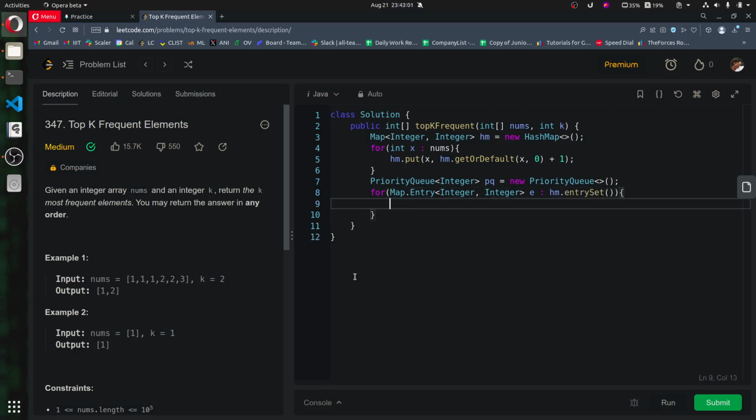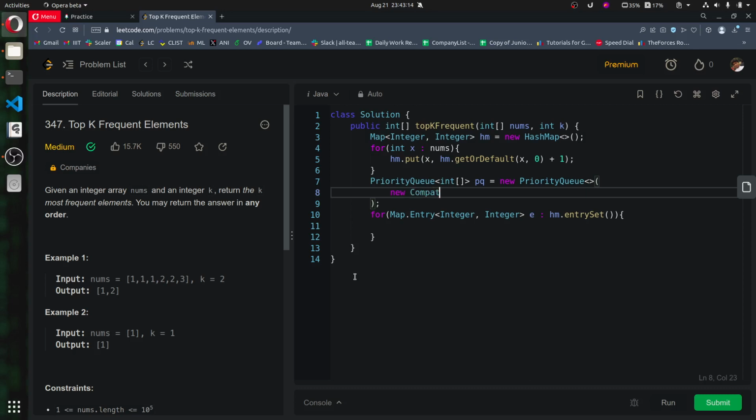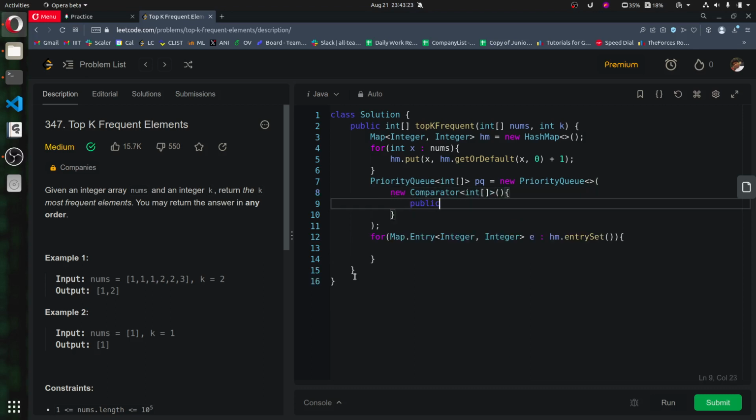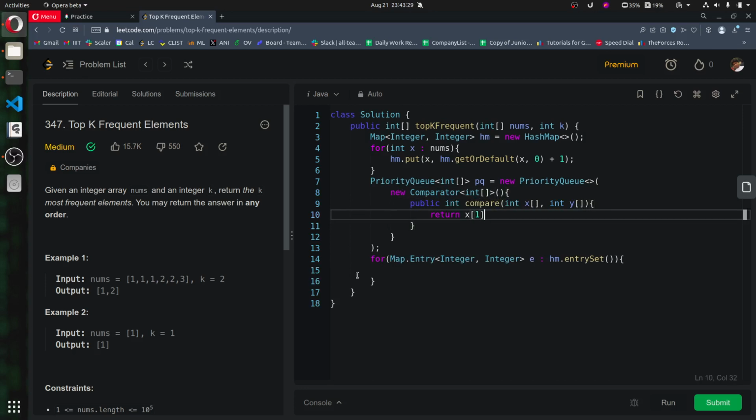Again it will be of type int array, and we need to define some custom comparator of type integer array. Public int compare, we'll just return x1 minus y1.